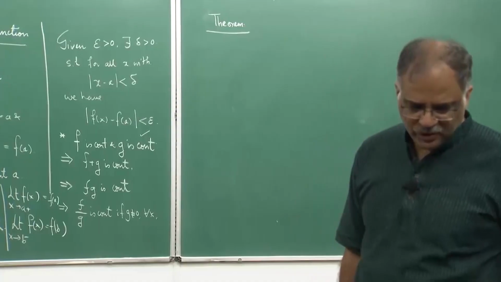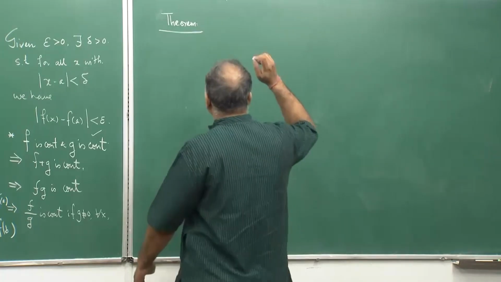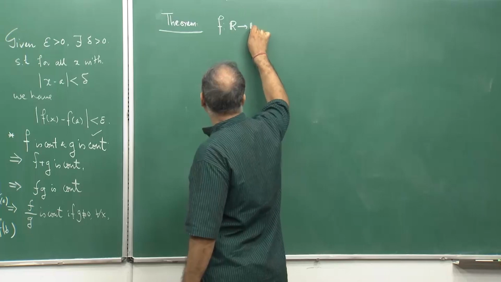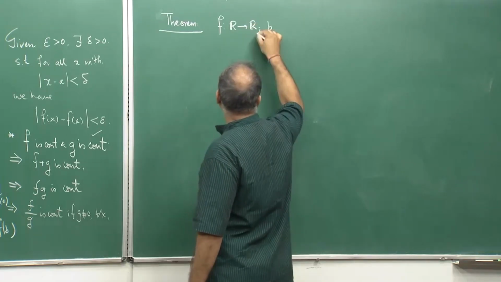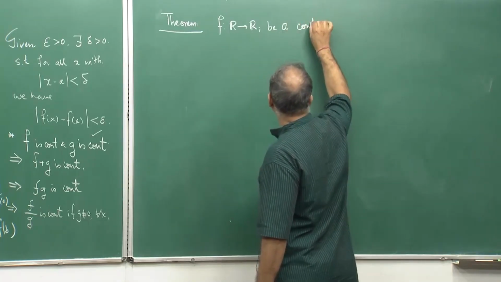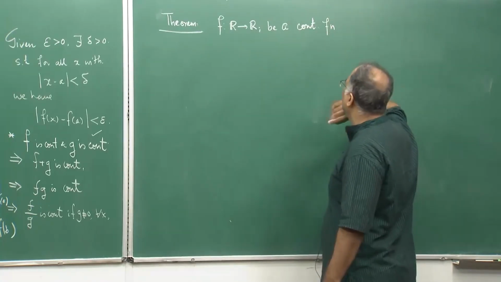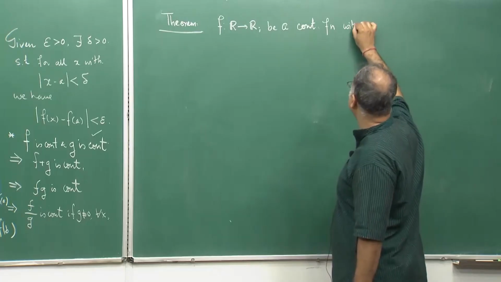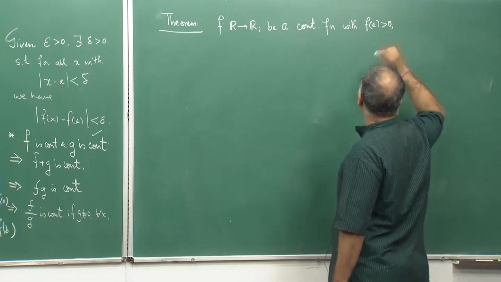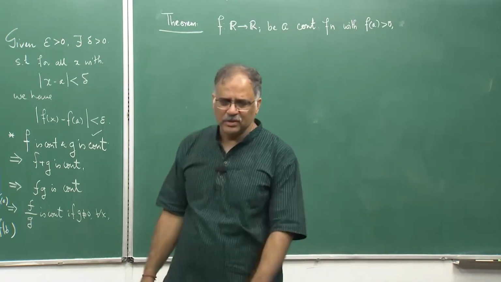So, suppose f is continuous at a. Let me just, for the time being, make the thing look much simpler. Let f from R to R be a continuous function. CONT is my short for continuous and Fn is my short for function. Let it be a continuous function with f(a) strictly bigger than 0, where a is an element of R for which f(a) is strictly bigger than 0.